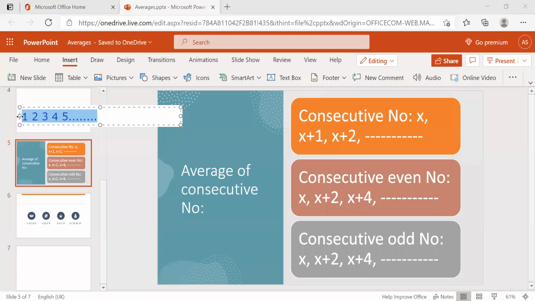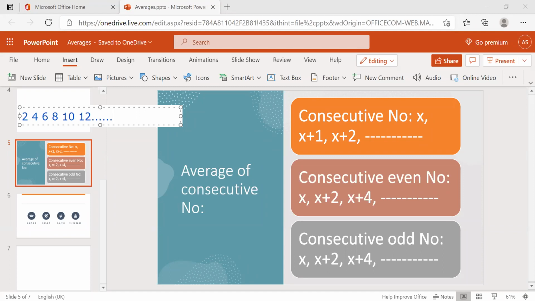If you take the x value as 2, then x plus 2 is 4, x plus 4 is 6, x plus 6 is 8, then 10, then 12, and so on.